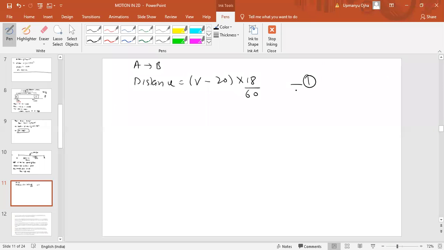That is the first equation, with velocities measured with respect to the cyclist.